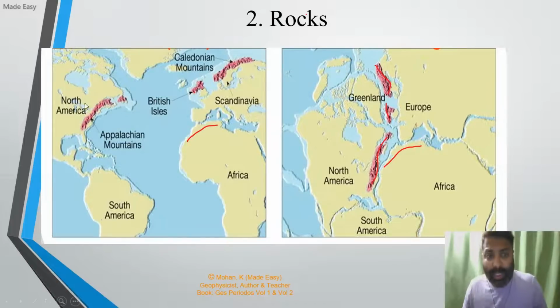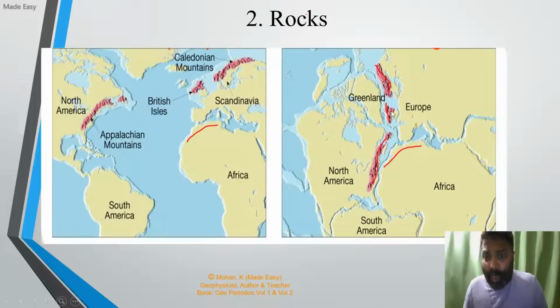Second was the rocks and the mountains on either side of the continents. Here we have Appalachian Mountains, here we have Atlas Mountains, here we have Scandinavian Mountains, here we have other mountains of the British Isles like Pennine Mountains, Caledonian Mountains, we call them.